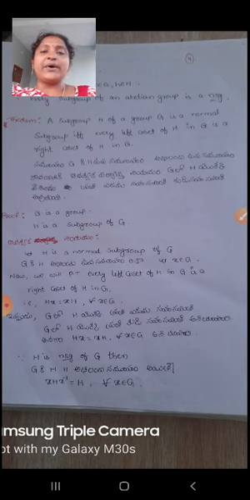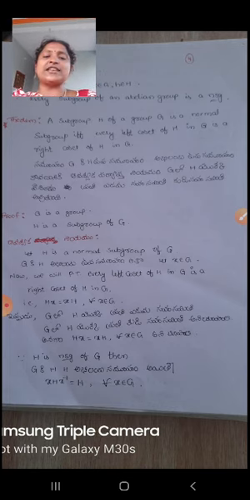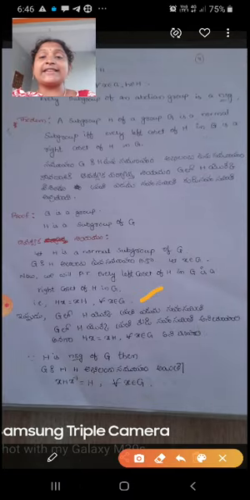A subgroup capital H of a group G is a normal subgroup if and only if every left coset of H in G is a right coset of H in G. So proof: G is a group, H is a subgroup of G. Given the necessary condition, let H be a normal subgroup of G. Now we will prove that every left coset of H in G is a right coset of H in G. That is what we will prove. Hx equal to xH for all x belongs to G.